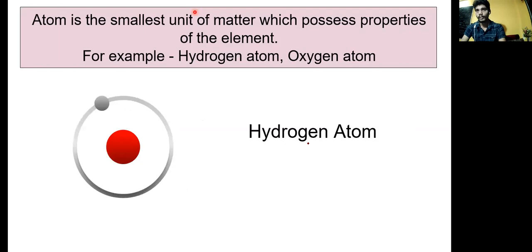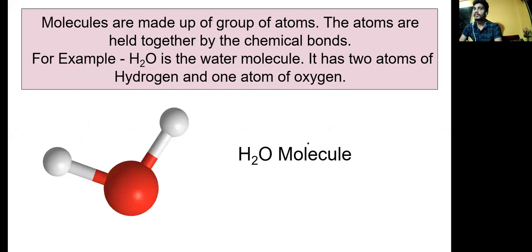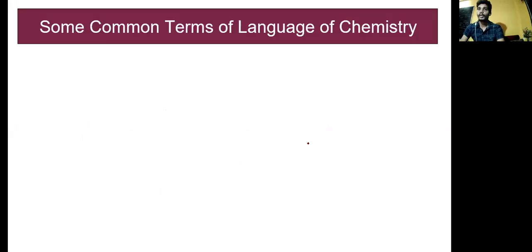Let's see what is further. As we move ahead to the next slide, we come across the molecule. So what are molecules? Molecules are made up of a group of atoms. The atoms are held together by chemical bonds. For example, H2O is the water molecule. It has two atoms of hydrogen and one atom of oxygen. That is the H2O molecule. Now, what are the common terms of the language of chemistry?